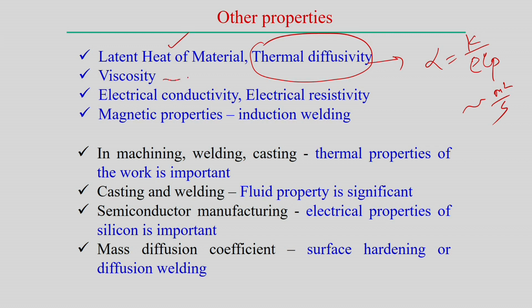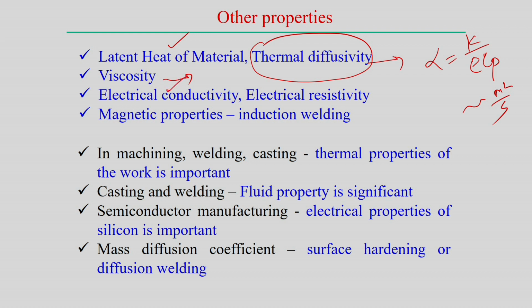Similarly, viscosity is a property, but viscosity in manufacturing processes is required when you try to do flow analysis. Flow analysis may be associated with the casting process or with the small oil pool. When you do analysis of fluid flow, in those cases the viscous properties are important. So, therefore, viscosity is another property which can be used during the simulation of manufacturing processes.